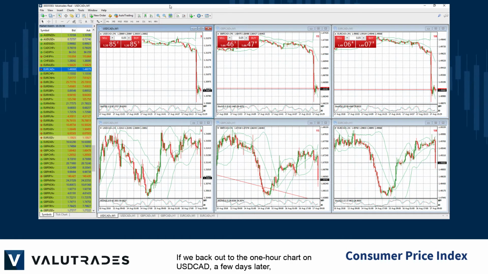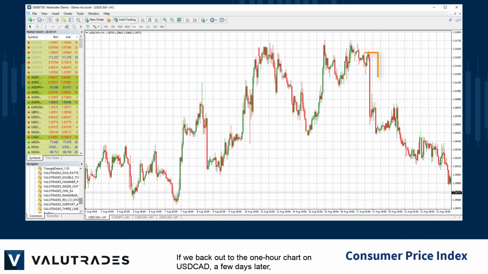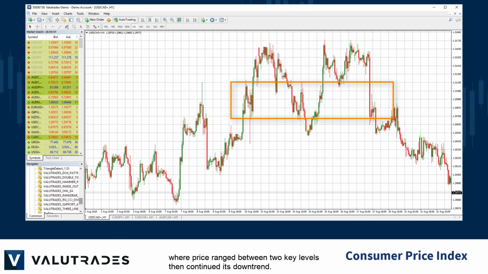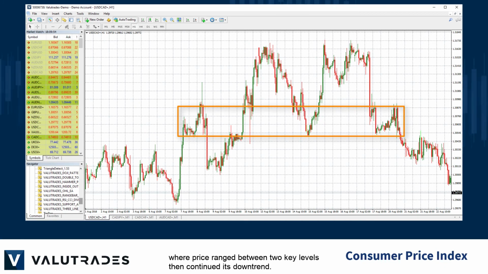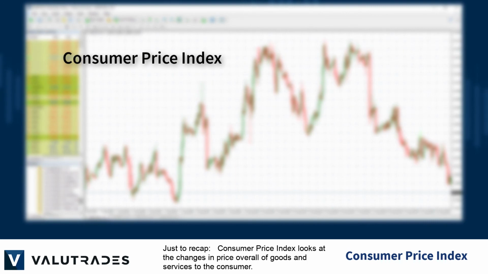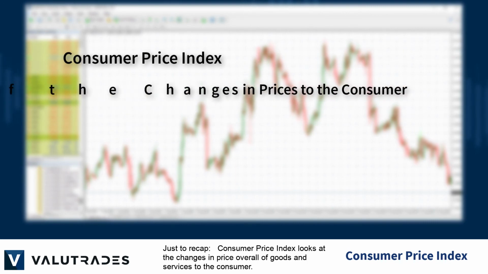If we back out to the 1-hour chart on dollar CAD, a few days later we can clearly see that the news had helped break this double top into this key level where price ranged between 2 key levels, then continued its downtrend. Just to recap, Consumer Price Index looks at the changes in price overall of goods and services to the consumer.